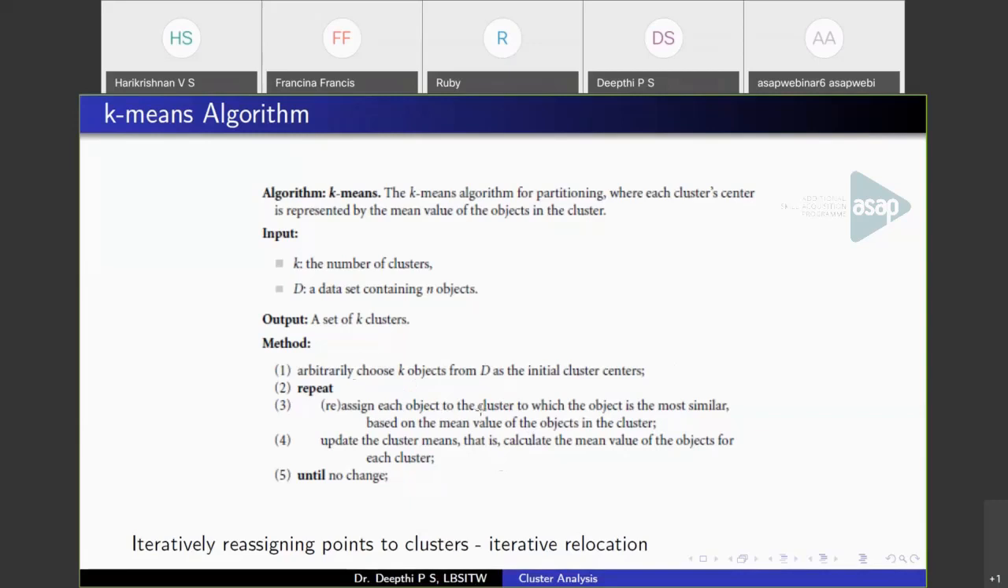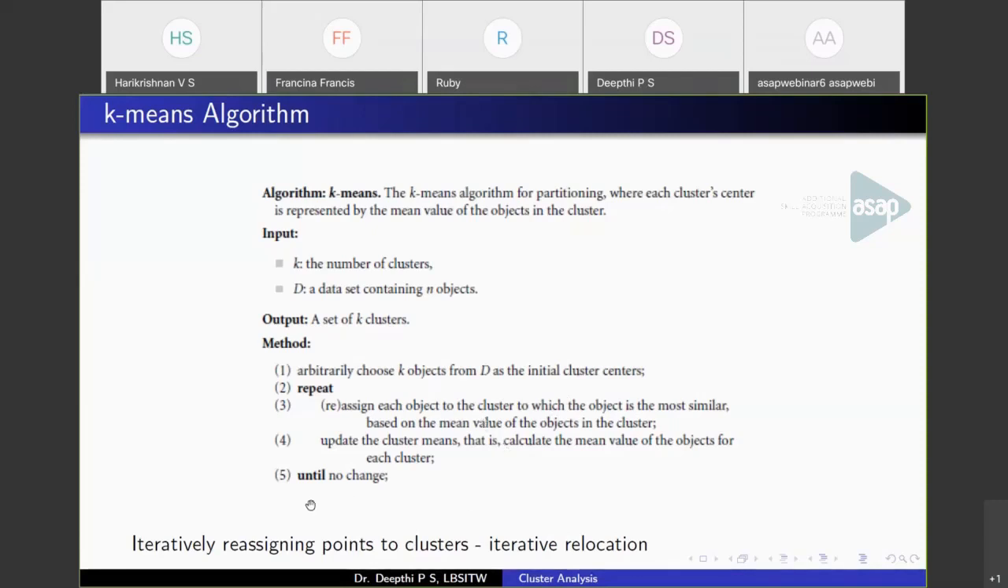Literally, choose initial centroids, assign each object to a cluster. Then update the cluster means, that is, calculate the mean value of the objects in each cluster, and again reassign the objects from one cluster to another by measuring the distance between the object and the new cluster centroid. So keep repeating this until the clusters get stabilized.